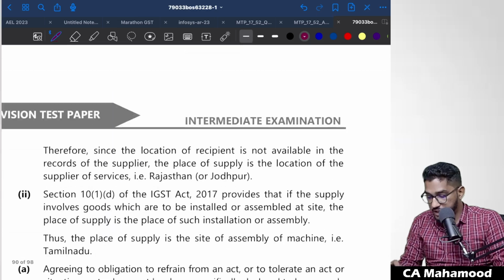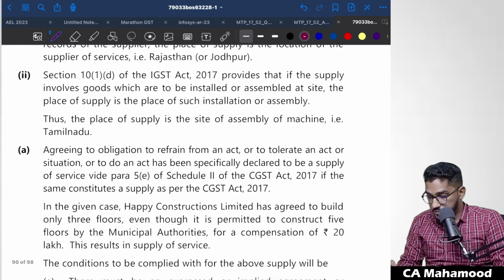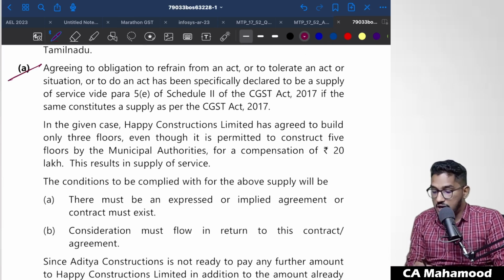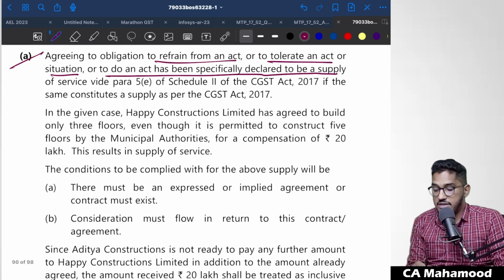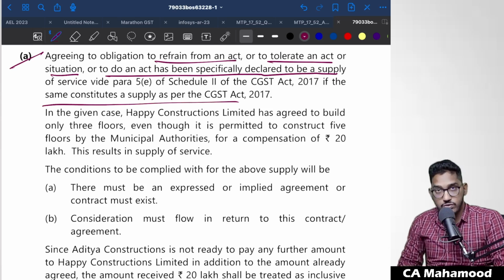So if you have a quick look at it, yeah, this one: agreeing to the obligation to refrain from an act, or to tolerate an act or a situation, or to do an act that has been specifically declared to be a supply of service as per Schedule 2 of the CGST Act, if the same constitutes a supply as per the CGST Act 2017.